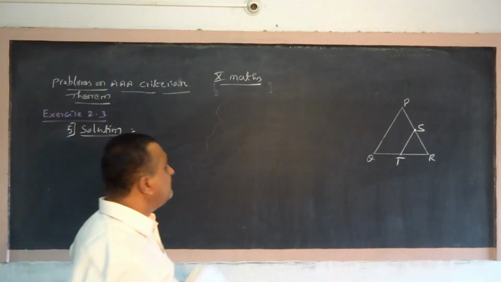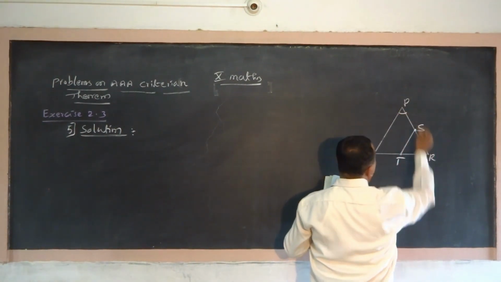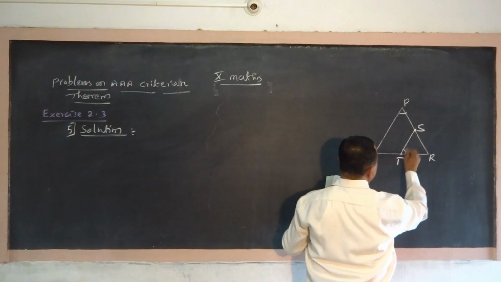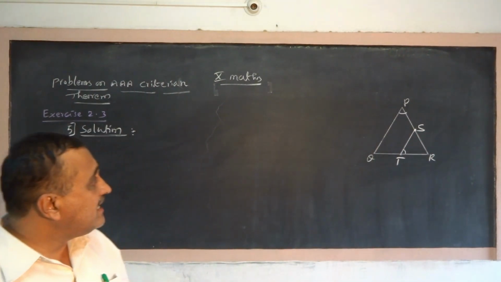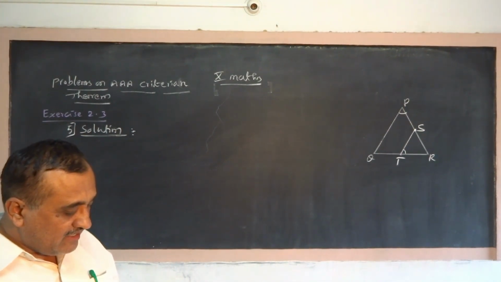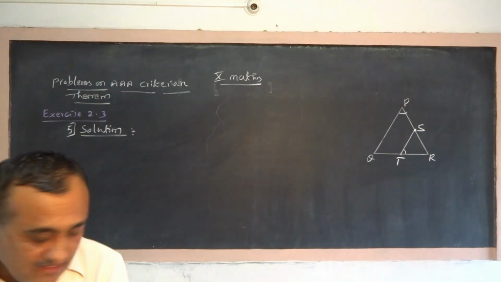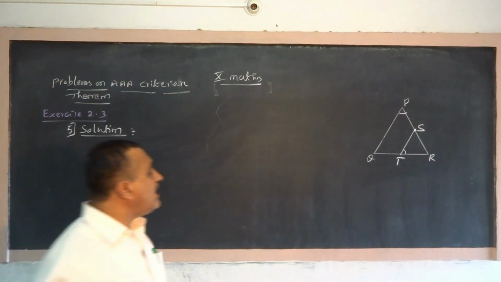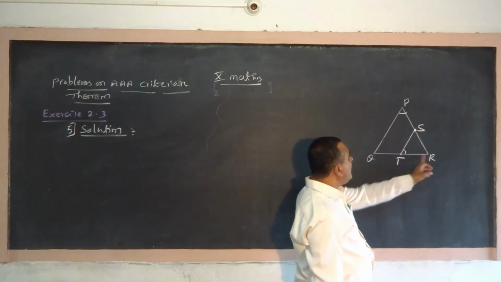So now what? They have given that angle P equals angle RTS. This is given. You require to show that triangle PRQ is similar to triangle RTS.